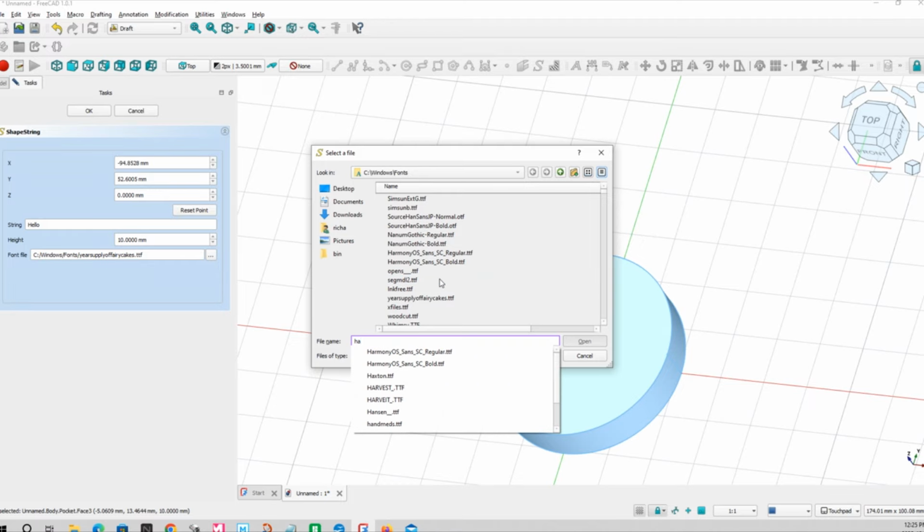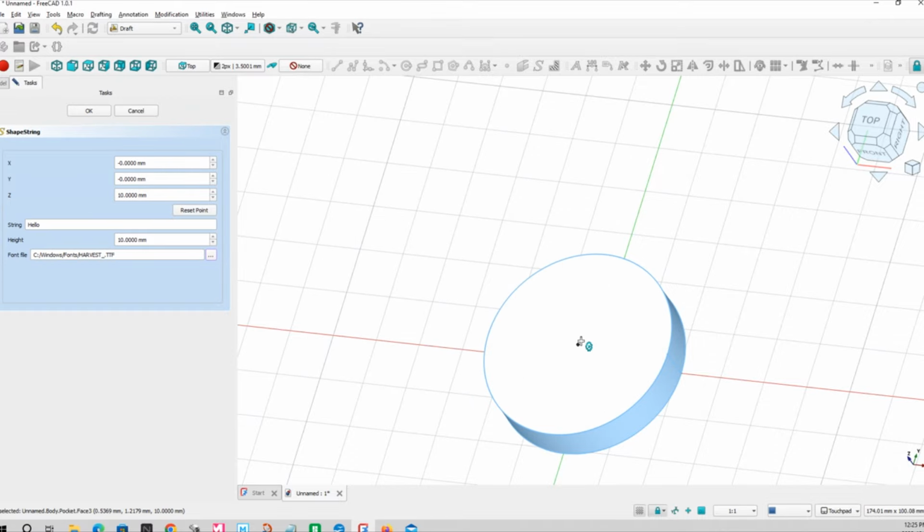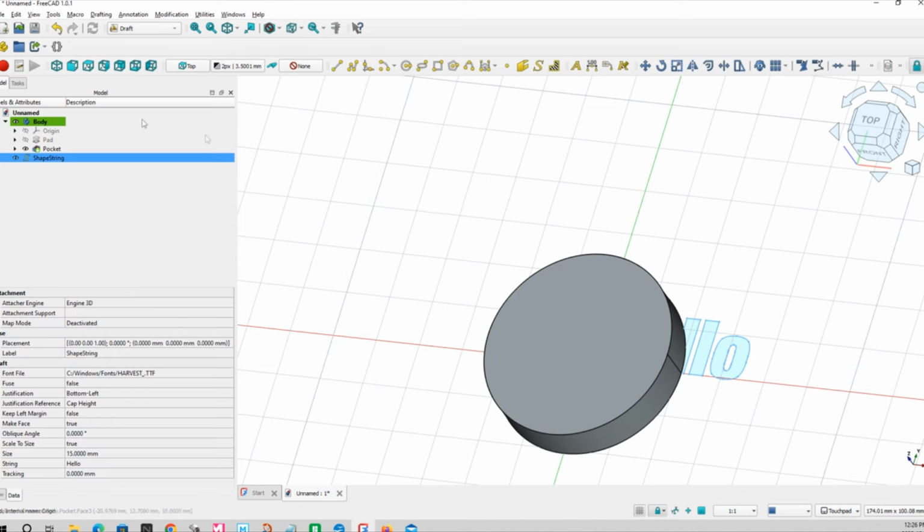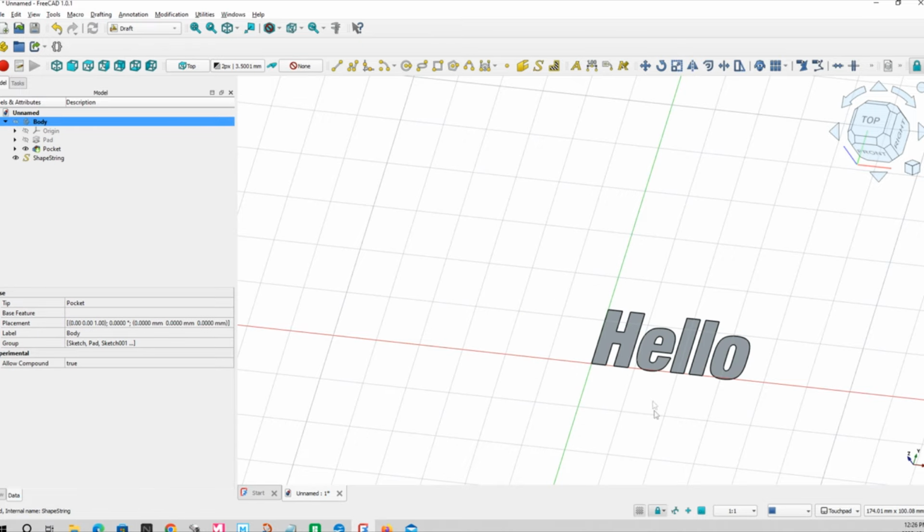And I like Harvest. Open it. Let's make it 15 mil height. Always remember to hit your reset point, and then let's go OK. So there it is. Let's get rid of the body and hide it. So there is our hello.